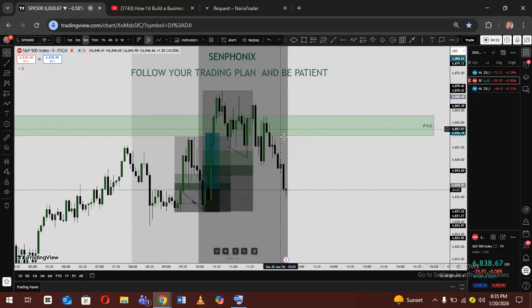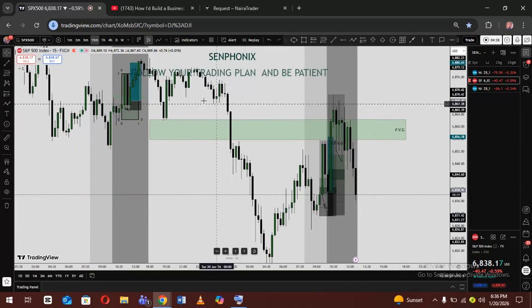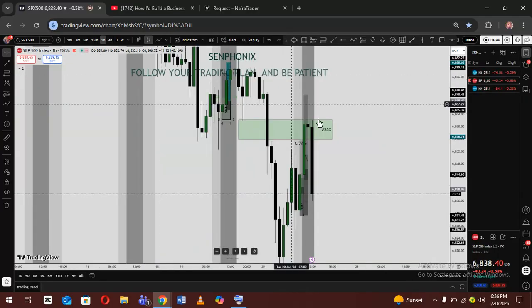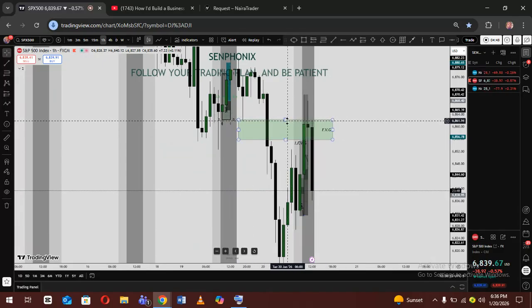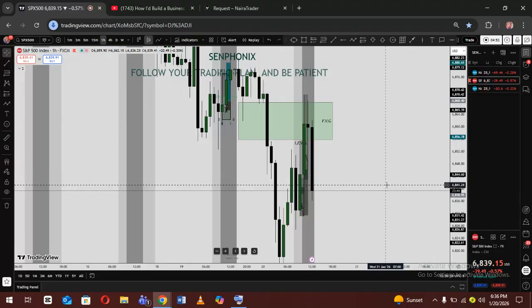You see, the market taps into the higher time frame fair value gap and then starts dumping. If you go to the 15 minutes time frame, you see that okay, the market is going to dump because we still have this other block. We have a lot of things to dump the market from that stage. Understand? If you go to the 1 hour time frame, the market is not able to close above it. So it's still going to dump and it's still a 1 hour fair value gap. Look at it. It's still a 1 hour fair value gap. So there is every reason for this market to dump. But the buy I'm taking is just a short-term buy. Understand?